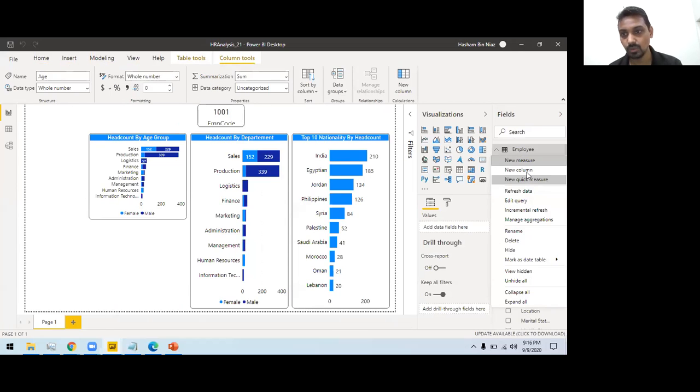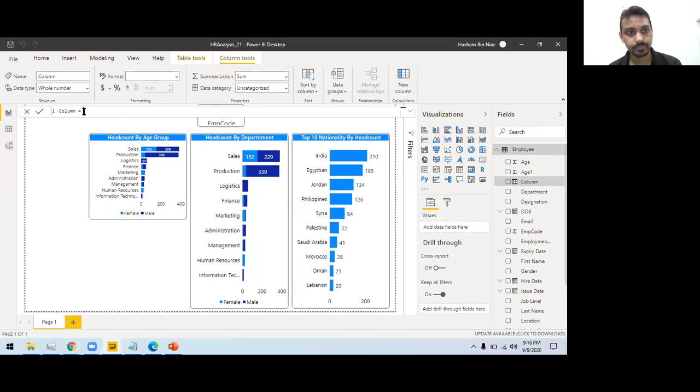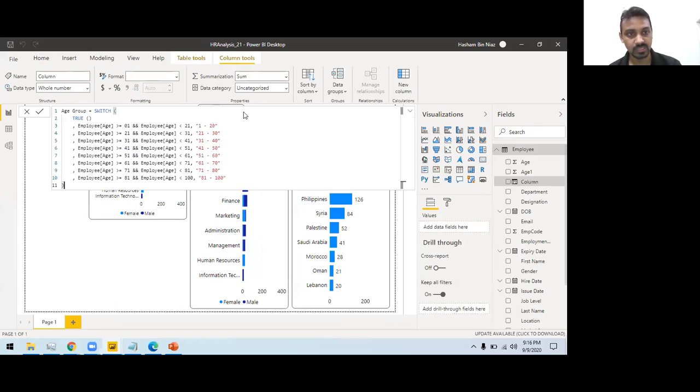I do this, a new column. I want to add a new column called age group, and I pasted this text. So based on employee age, when the employee is between these values, assign this group. So check, parse this one. I have this age group column.